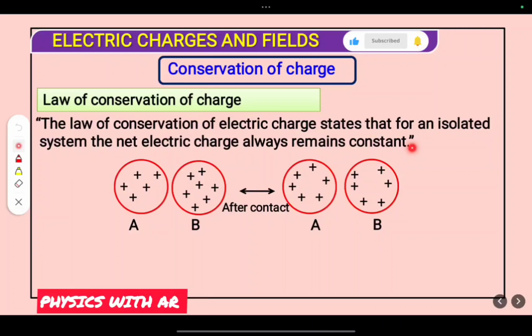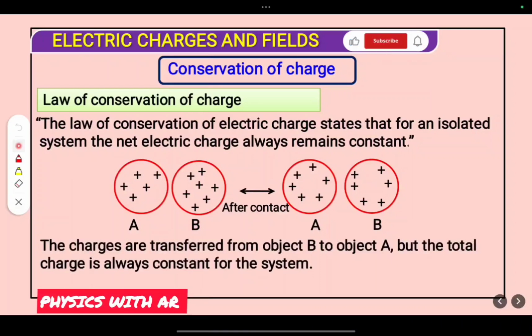Here you can observe A and B, with 1 2 3 4 5 plus positive charges, and for B, 1 2 3 4 5 6 7. After rubbing or some other method, a transfer of electrons takes place from B to A. That means charge has not been created and has not been destroyed. That's why we call it conservation of charge. The charges are transferred from object B to object A, but the total charge is always constant for the system.